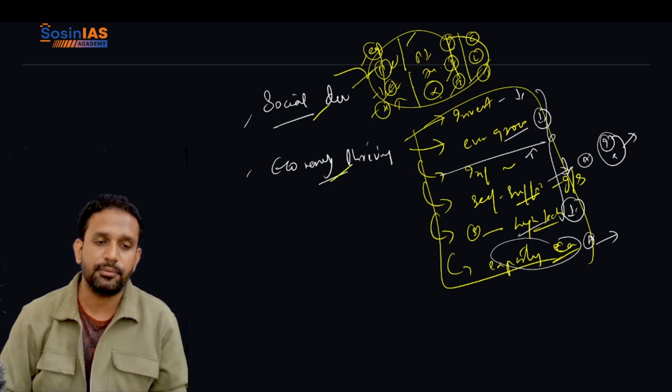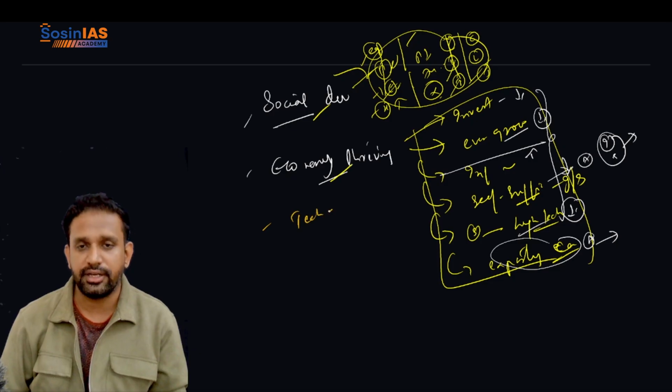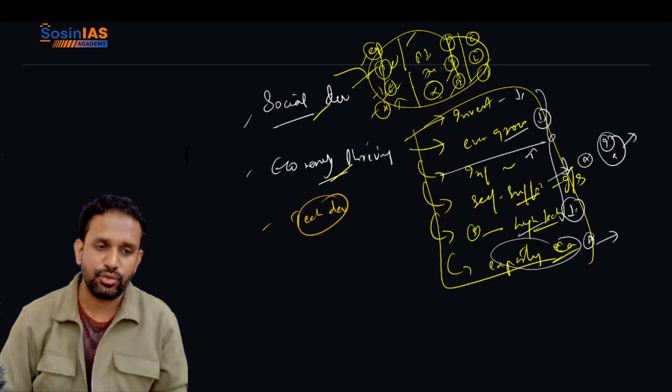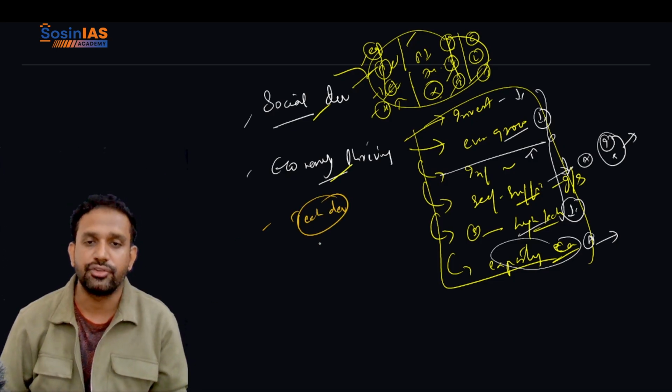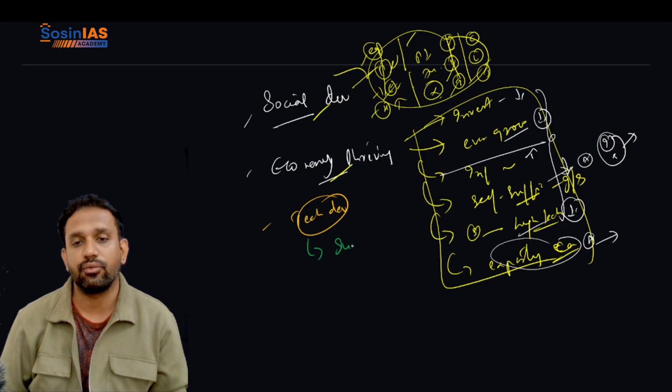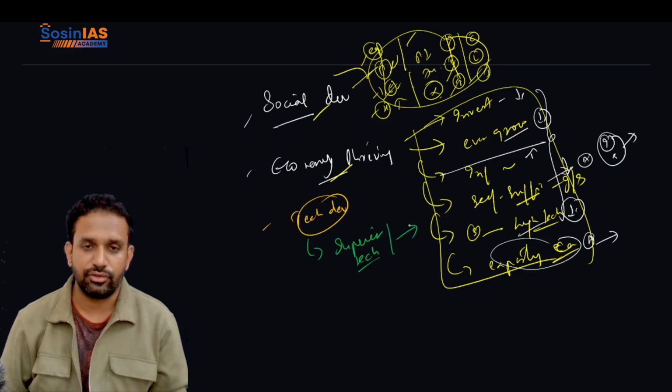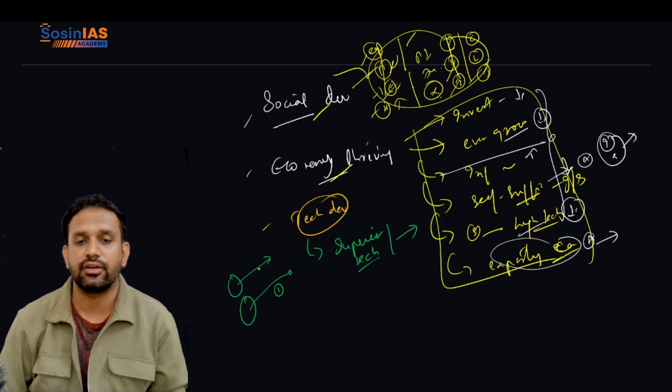And now when we talk about tech development, who can compete with USA? Can you compete with USA with regard to technology? With regard to technology, they have superior technology when compared to all other nations. We will have a missile that can hit a target in 1 hour. They will have a missile which can hit a target in 1 minute.